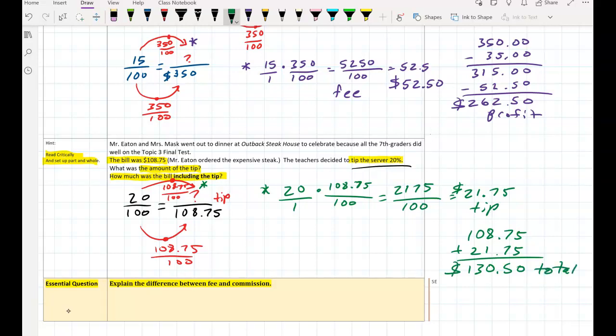So the total bill, $130.50. So remember, you have to find the tip using what you know about how to solve percent questions, and then add that to the total so you'll know how much your total bill will be, including the tip.